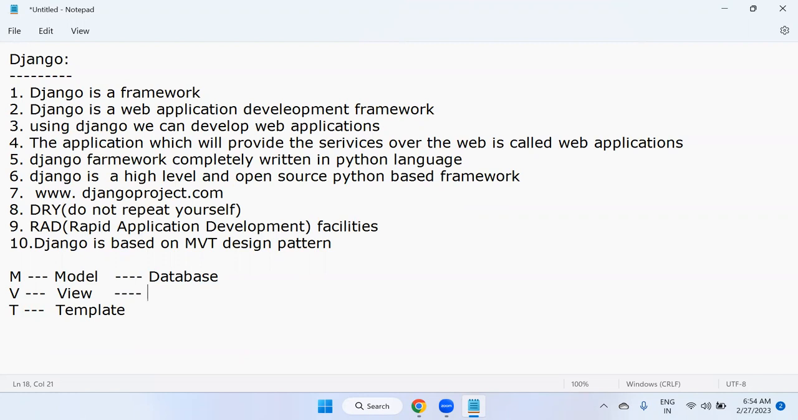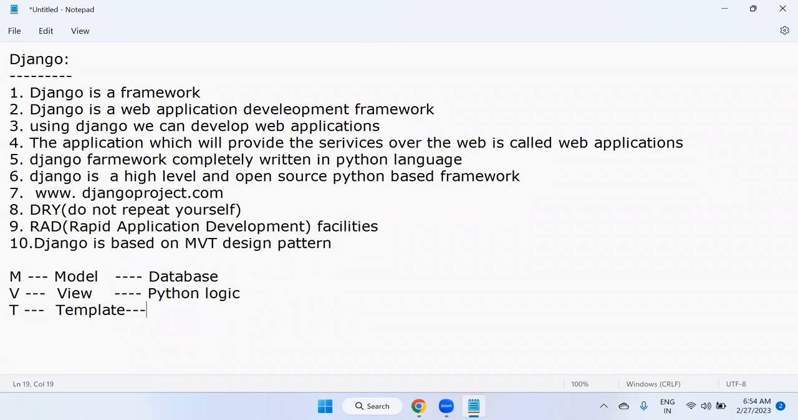View represents what actually? Python logic. Python logic it is. But in most cases, most of the students get confused. They think view is nothing but presentation, or that it is going to be displayed onto the page. No. View is nothing but Python logic.